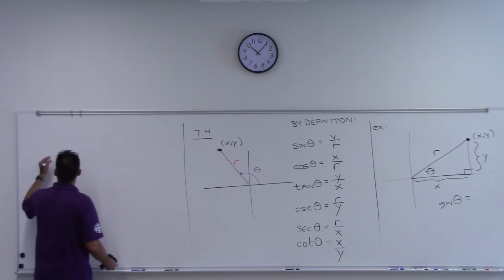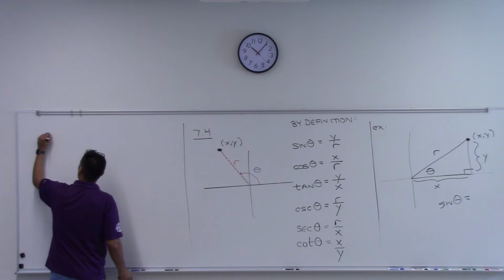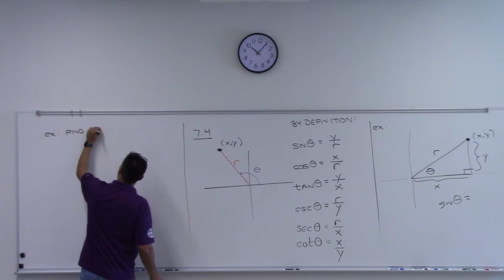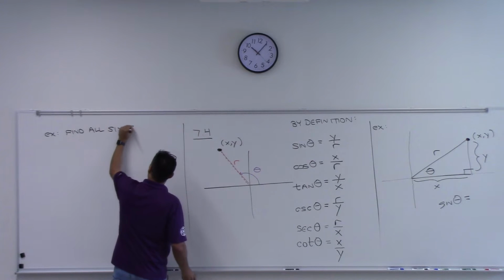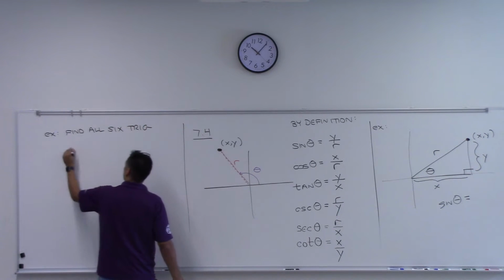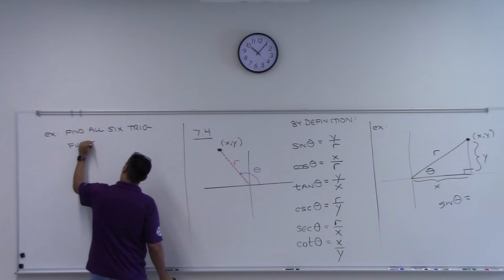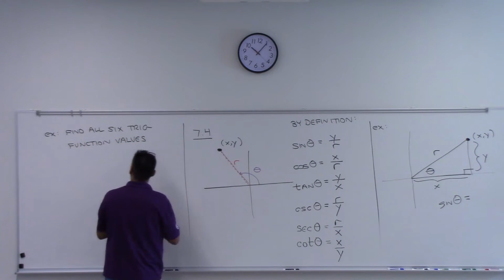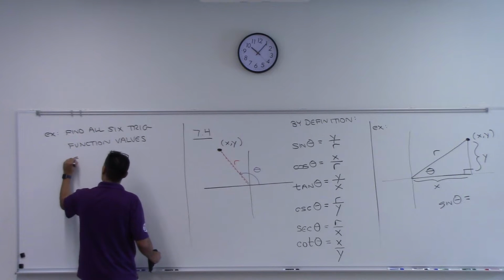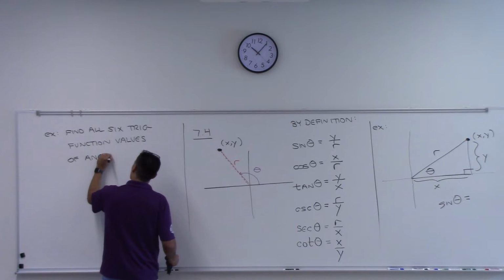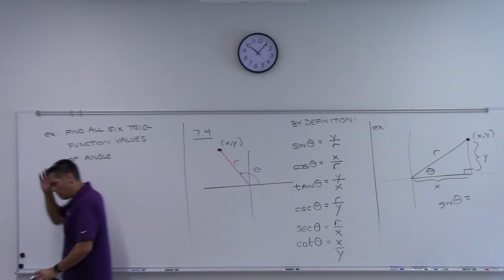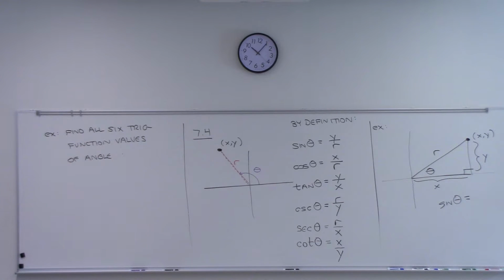Let's do another example. Find all 6 trig function values of angle. I want to phrase this the same way the book phrases it. Hold on.